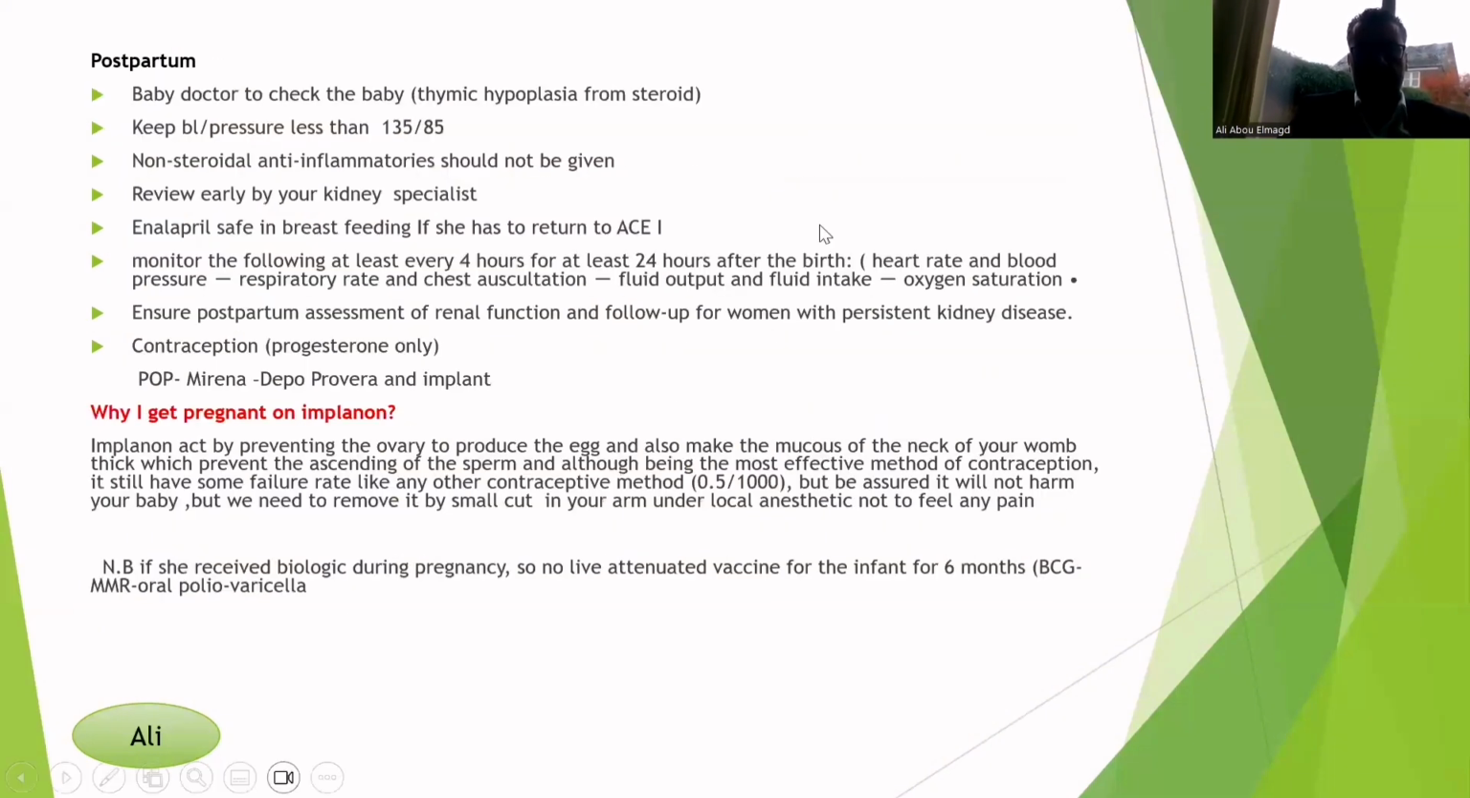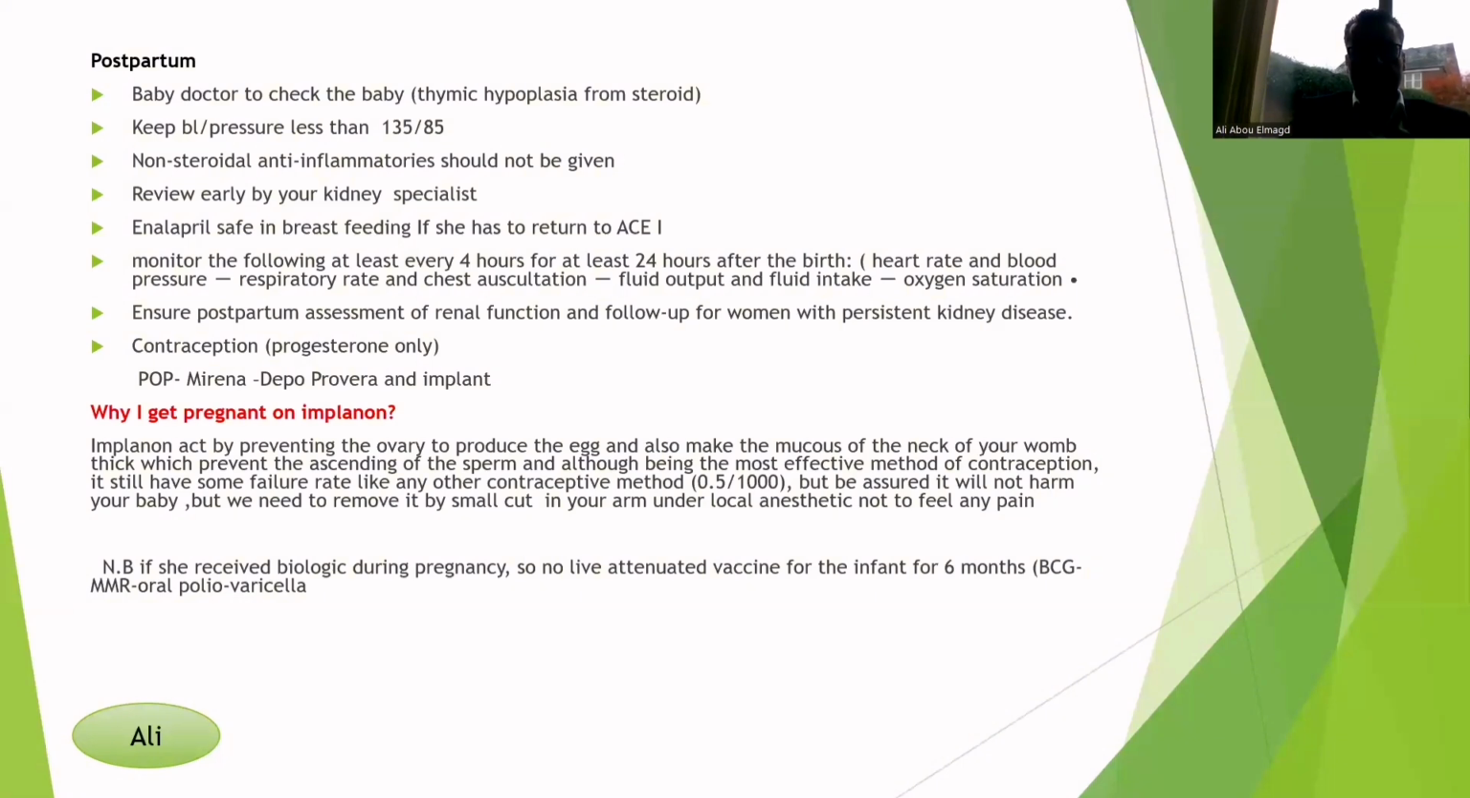Postpartum, there will be a baby doctor who checks her baby. For example, if she is receiving steroids, some babies may have thymic hypoplasia. We will aim to keep the blood pressure normal. We'll avoid non-steroidal anti-inflammatory drugs, and she will be reviewed again by her kidney specialist. If she wants to return to the ACE inhibitor, enalapril is safe, and we monitor her vitals and strict fluid balance, as we mentioned before.